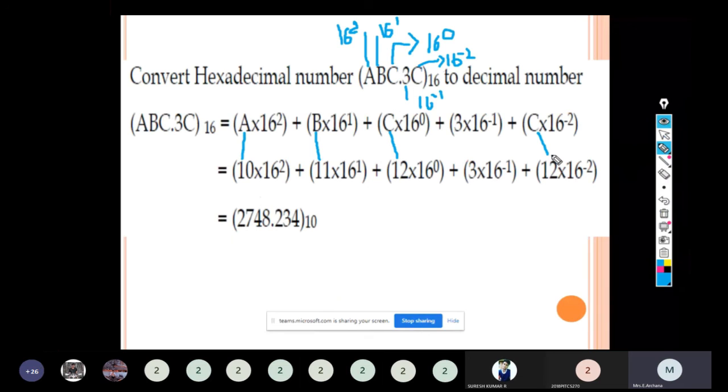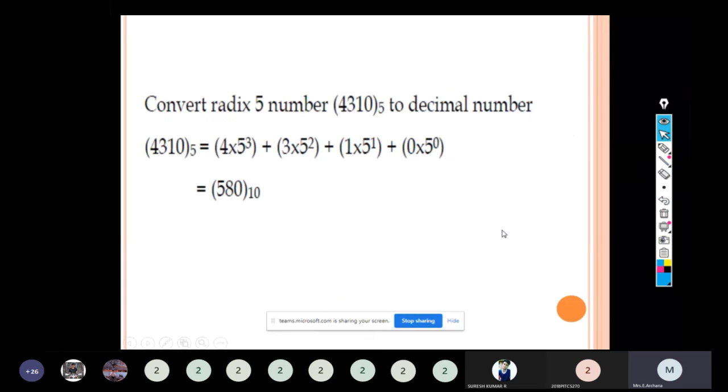When we multiply and add all these things, we will get the answer 2748.234 to the base 10. So the decimal equivalent for ABC.3C is 2748.234. Next question.